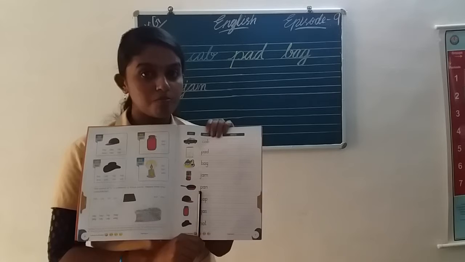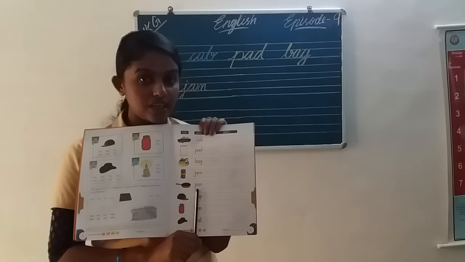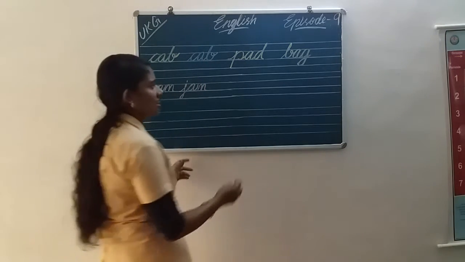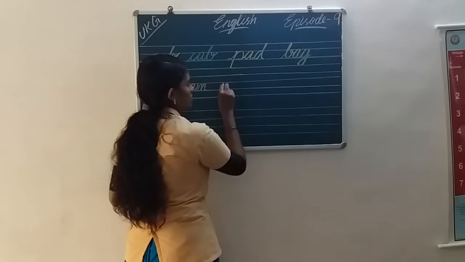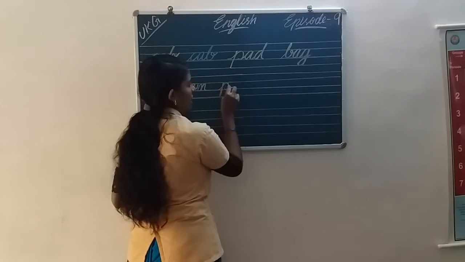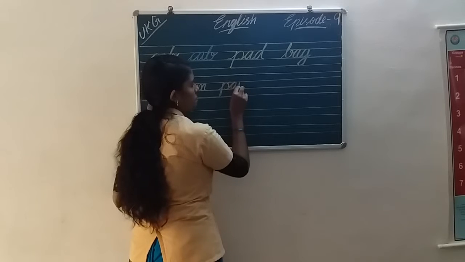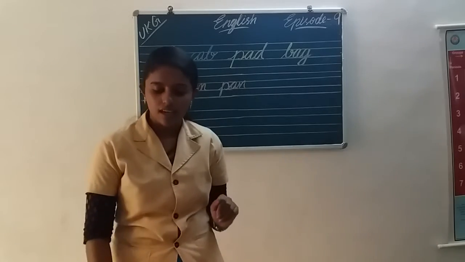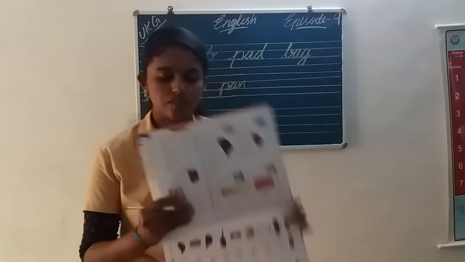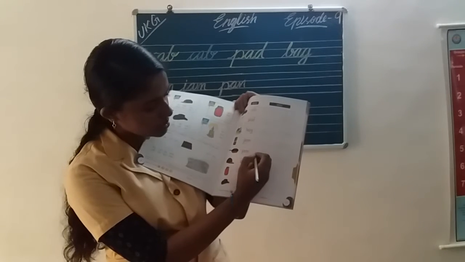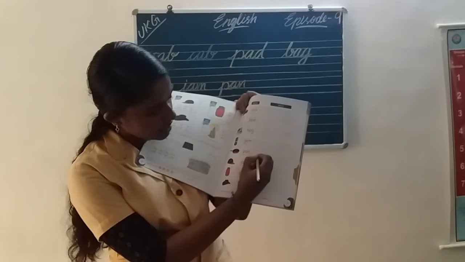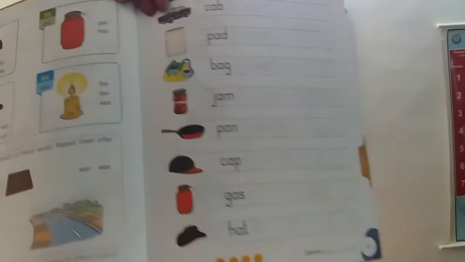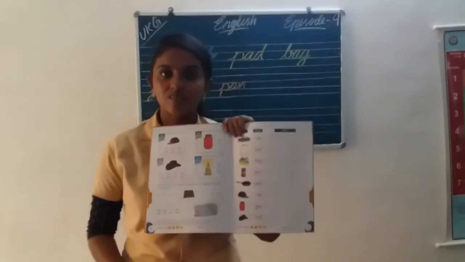Pan. What is this? Pan. What is the spelling? P-A-N. Pan. How should we write pan? You know that? P-A-N. Pan. What is that? Pan. P-A-N. Pan. Okay, take the textbook. P-A-N. P-A-N. Pan. What is that?